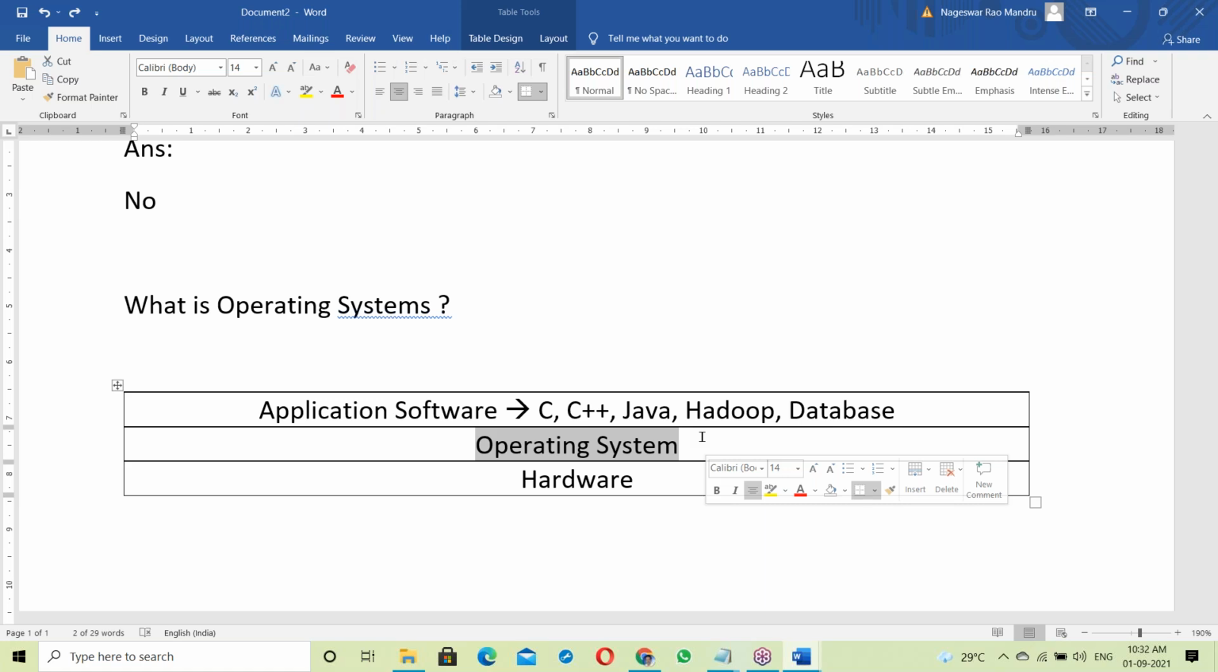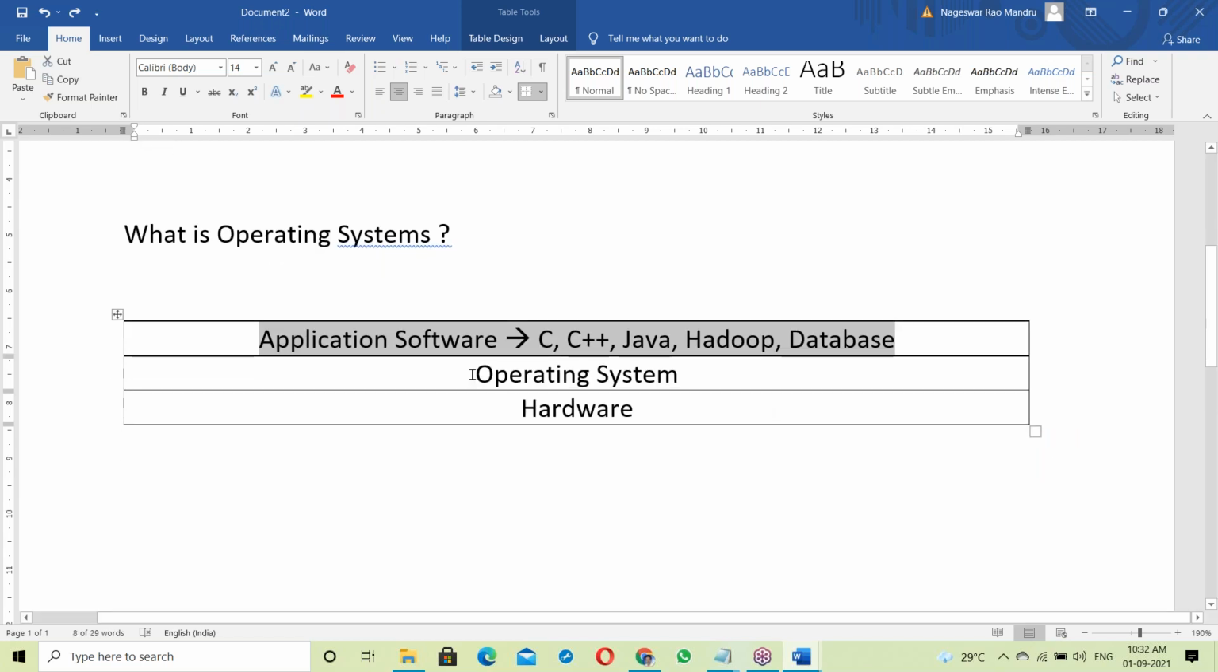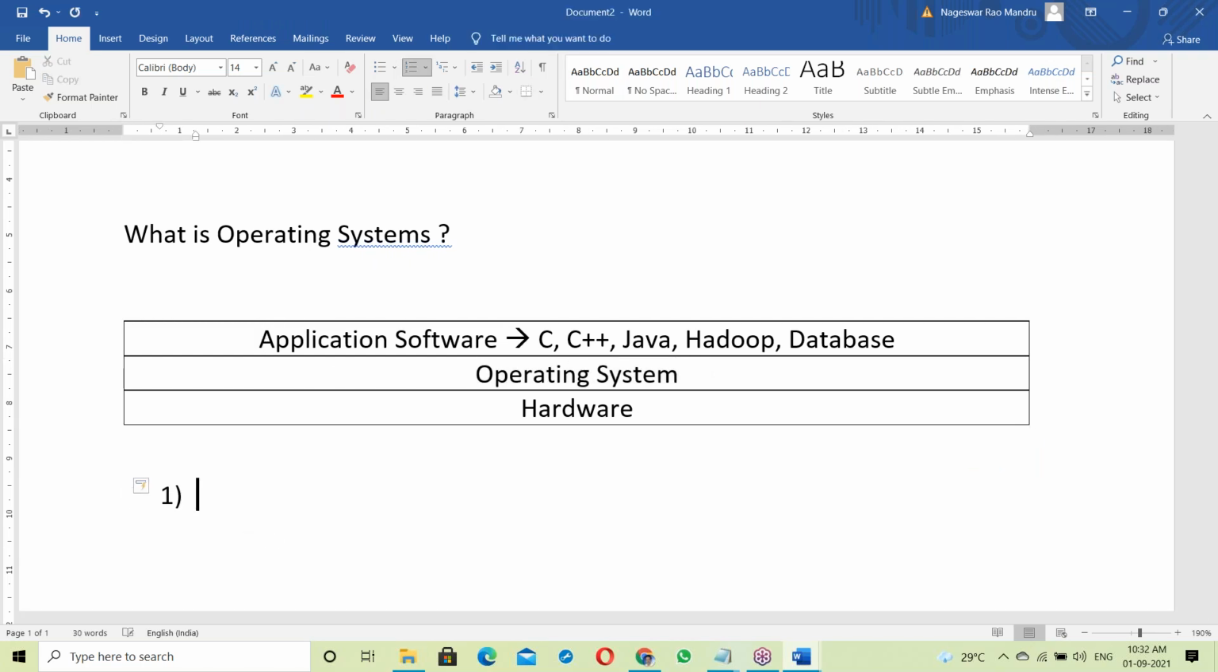Yes. So on top of the OS, all applications are running. The OS is acting like a platform. On top of it, all are running, right? So what does OS mean? Simple answer: it's a platform.